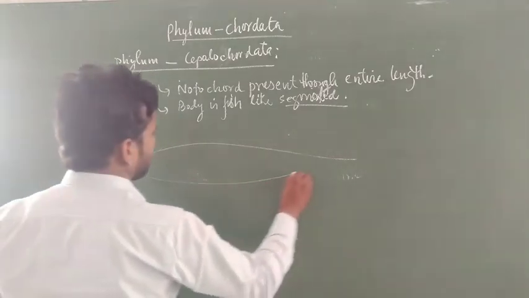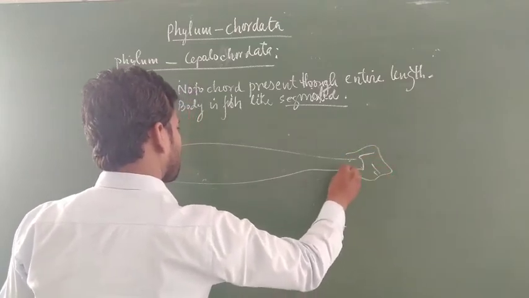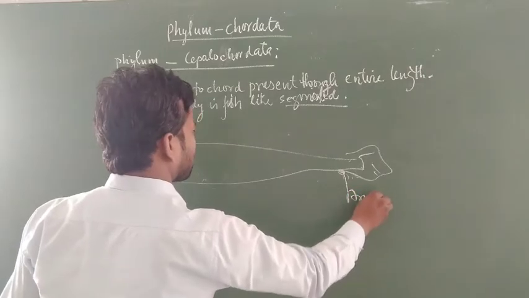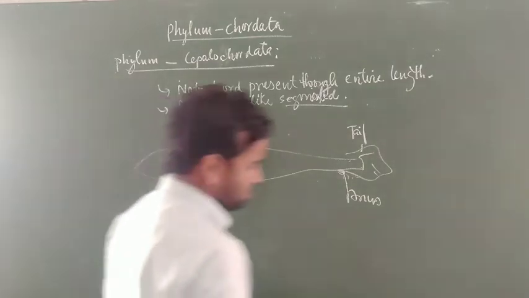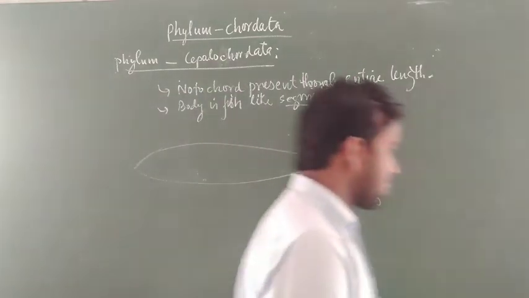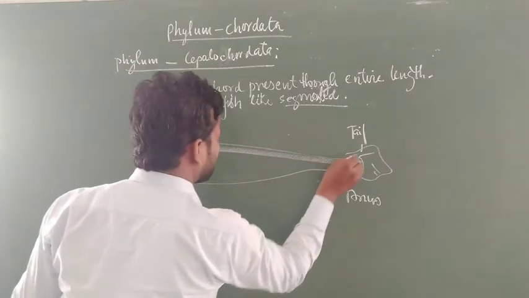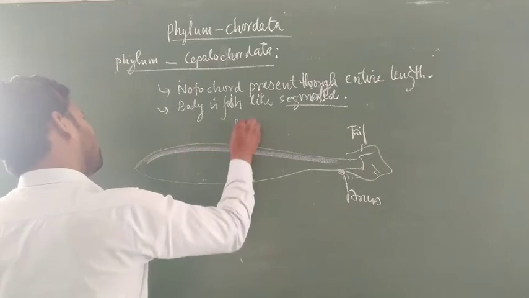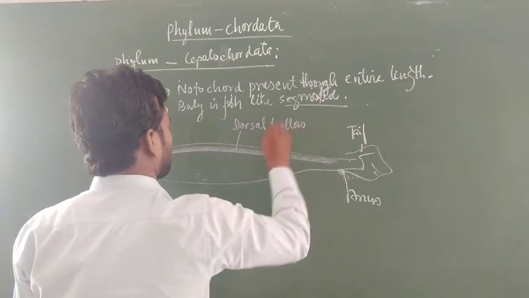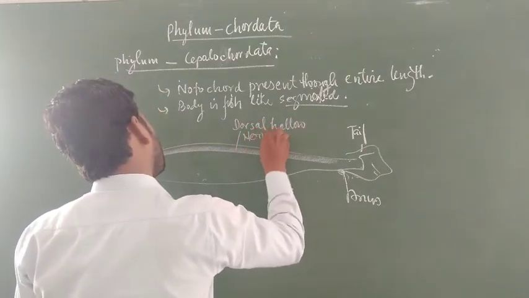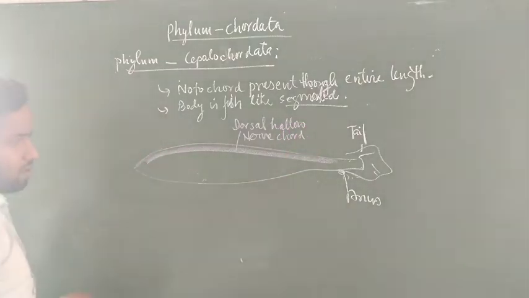You can see in cephalochordates, this is the anus region, this is the tail, and this is the hollow nerve cord, the dorsal hollow nerve cord that is present on the mid-dorsal region. This is one of the important characters, the dorsal hollow nerve cord.